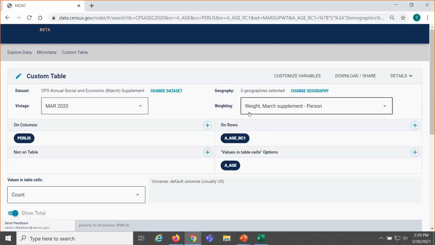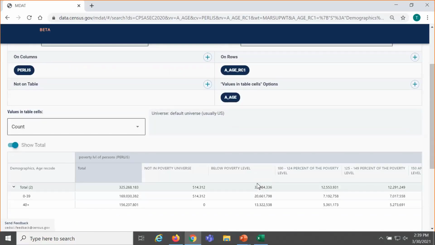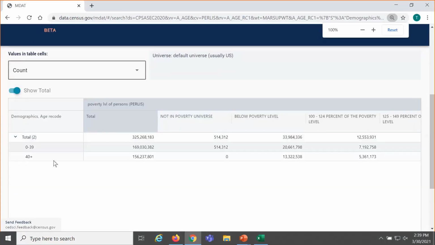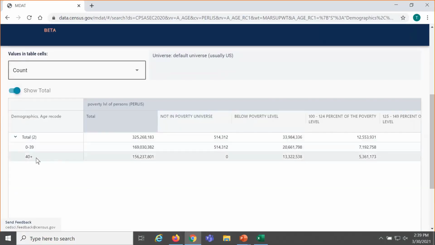Just like before, the system has applied the most appropriate weight. Here we're looking at the person level weight, which makes sense because we're looking at the total number of people in poverty. The default universe is the United States, and we can see in these results that if you wanted poverty for people age 40 and over in the United States, the estimate from the Current Population Survey was 13,322,538.